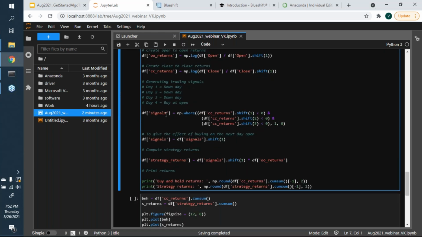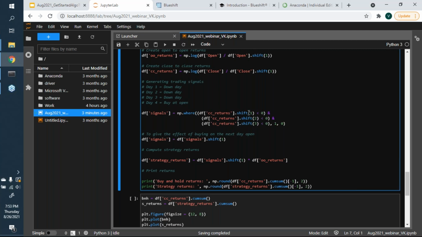I then want to generate trading signals. So I first look at wanting day 1 to be a down day, day 2 should be a down day, day 3 should be a down day, and I buy at open on day 4. So in order to do that, I use the dot shift operator to look at returns yesterday.